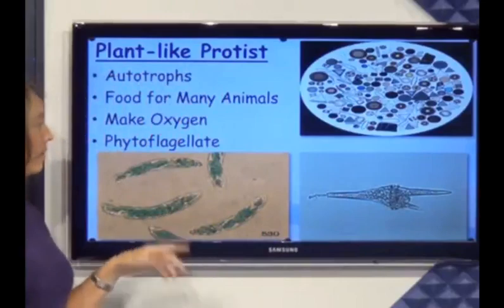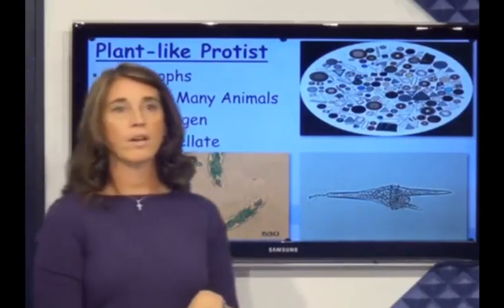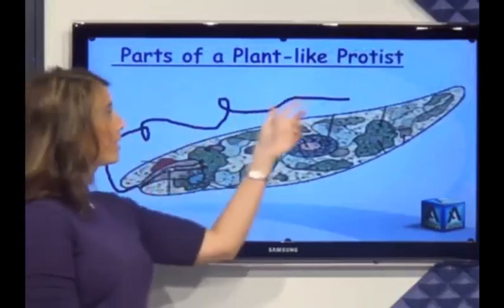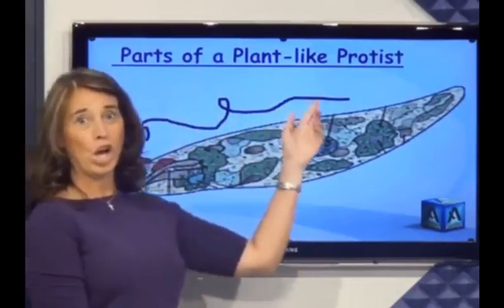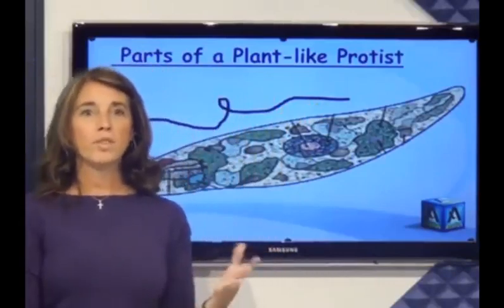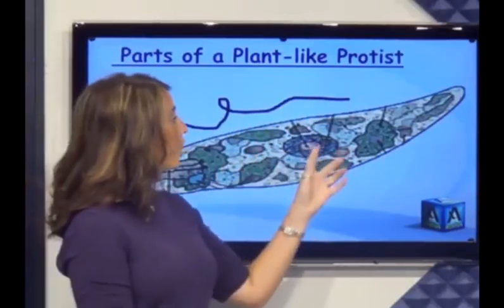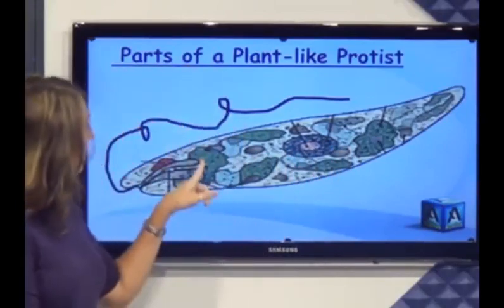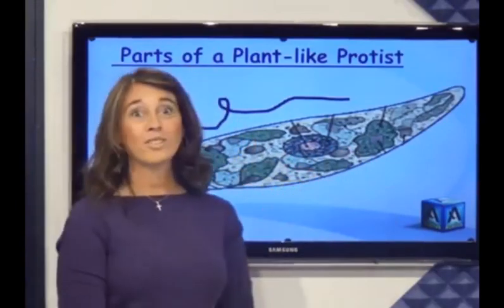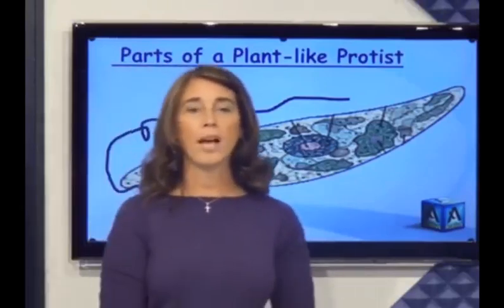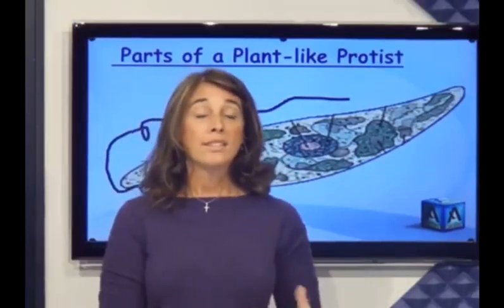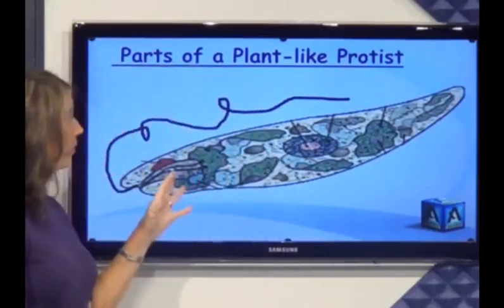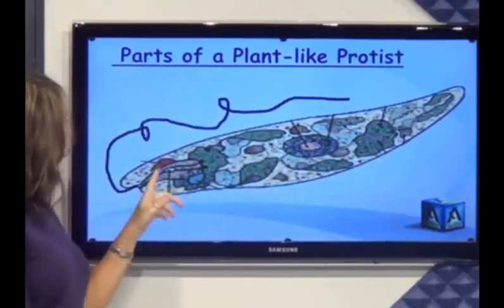Next, they have the phytoflagellate, which is a long string like this, as long as the protist. They use this phytoflagellate to move. This is the nucleus, which is like the brain, the center of the cell, and around it are the membrane and cytoplasm.